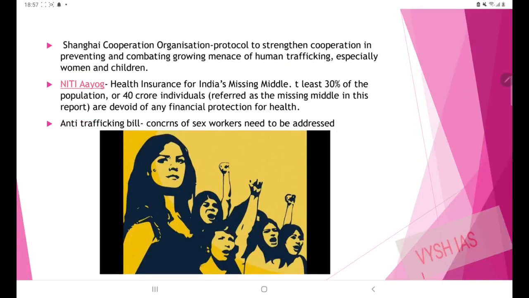Next is a data point given by a report by Niti Aayog on health insurance for India's missing middle. In this report, it is told that at least 30% of the population, amounting to 40 crore individuals, are referred to as the missing middle. By missing middle, we mean that they are missed with respect to health insurance. They are devoid of any financial protection for health. So this missing middle is also a keyword which you can use.